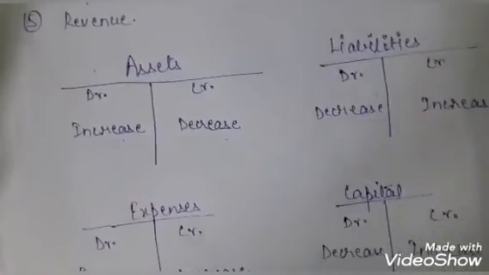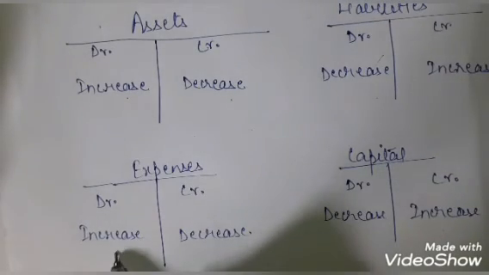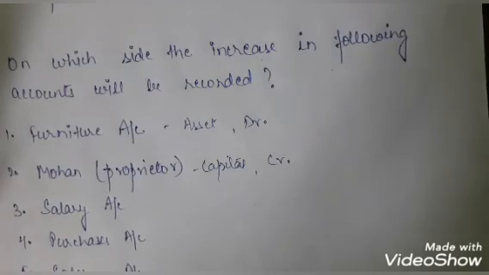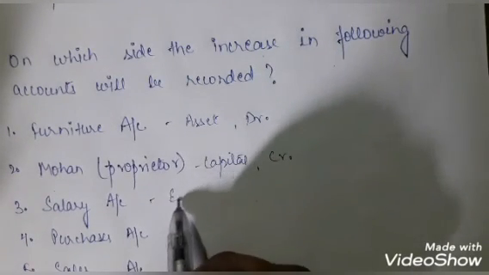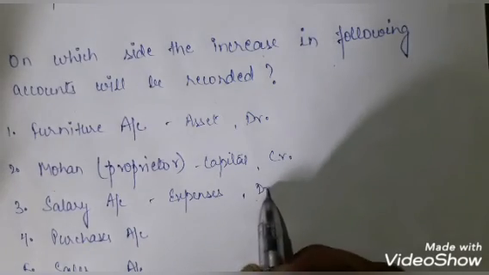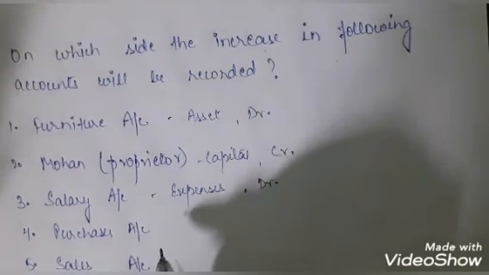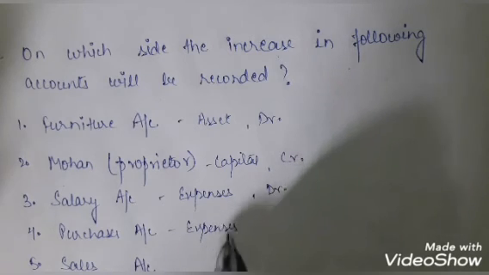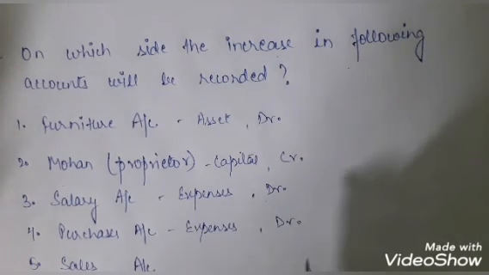Salary account would come under the head of expenses. So in the case of expenses, if there is an increase, we have to debit it. So you write here first expenses, and then according to the rule we debit it. Now purchases account, again it's an expense, and an increase in expenses will be recorded on the debit side.